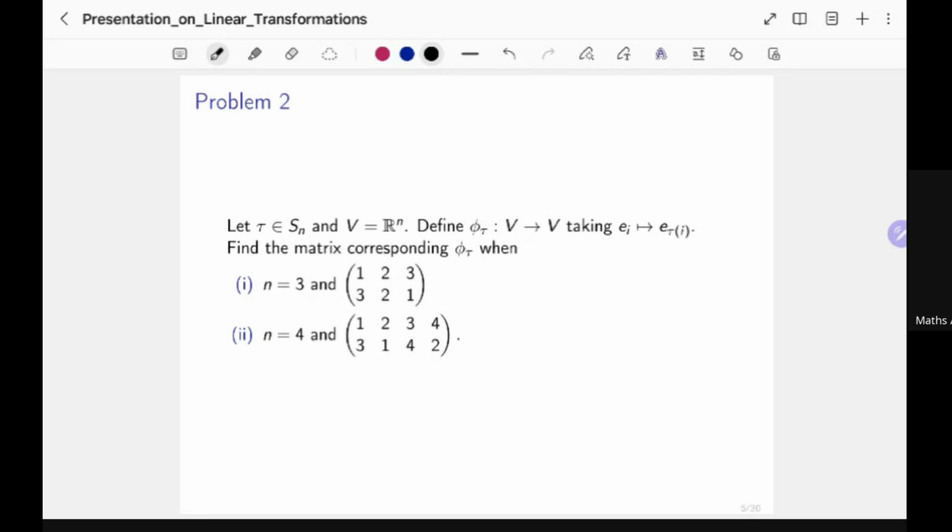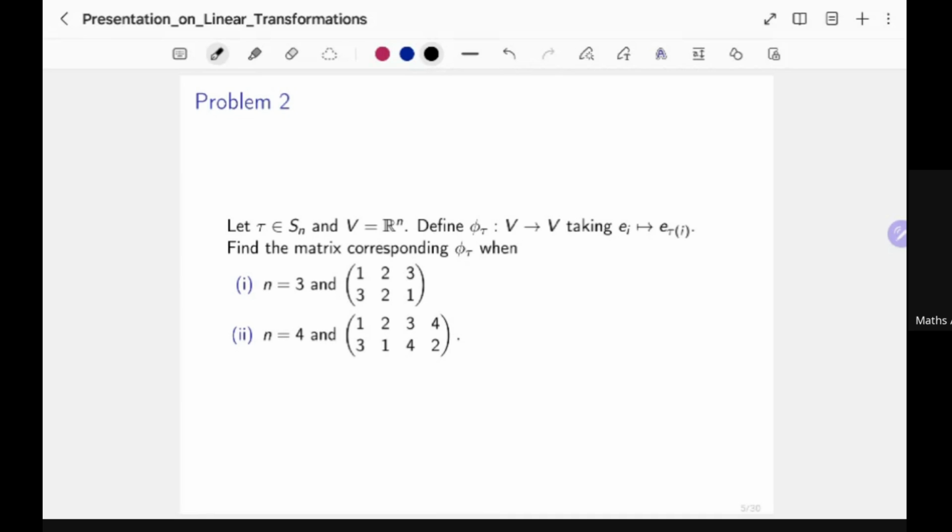Now we are considering Rn, and we are defining a linear transformation phi of tau in this format. Remember from last time we said that defining a linear transformation on the basis is enough, because every element can be represented in terms of the basis.